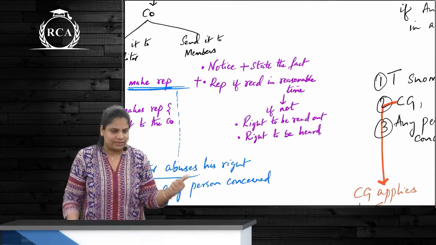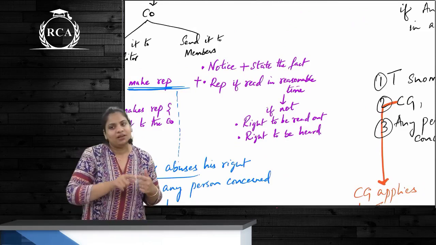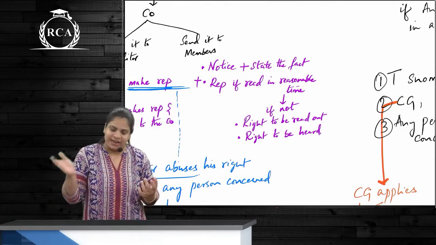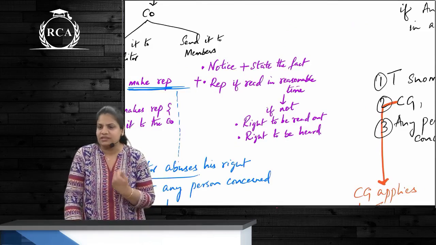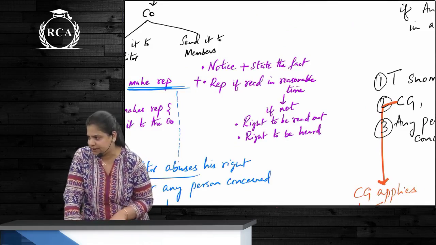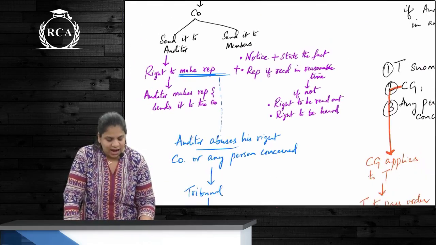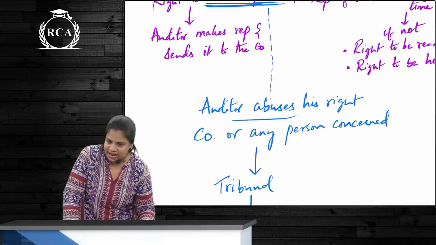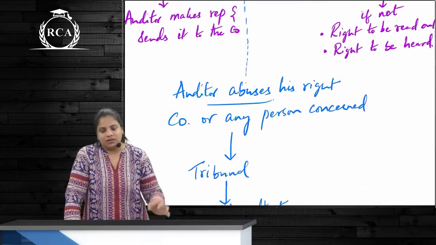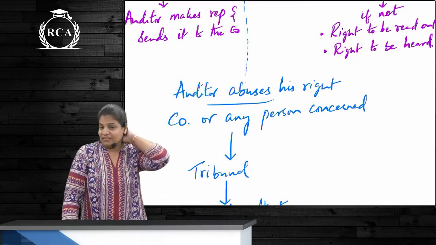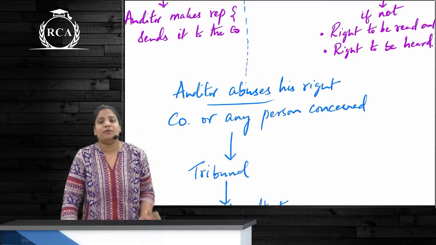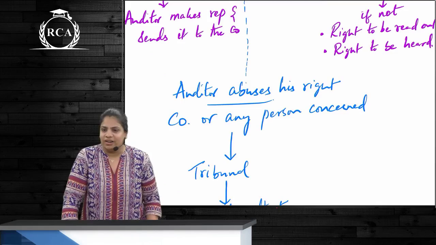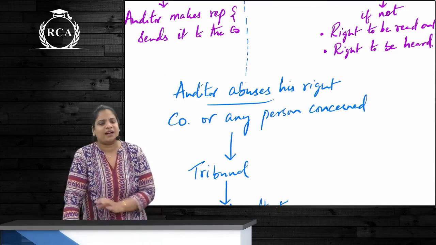Correct? So what all is the company required to send to the members? First, the notice. Notice may state this fact about representation. Then send the representation itself if it is received within a reasonable time. Is this also clear? Yes. If the company does not want to send this, then what can the company do? Send it to the tribunal, but that is available only and only if the auditor abuses. So basically, the auditor is passing derogatory comments on whom?